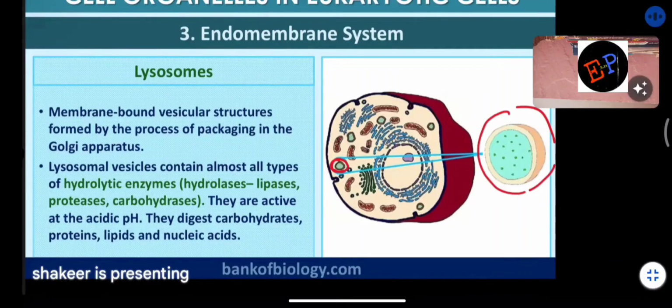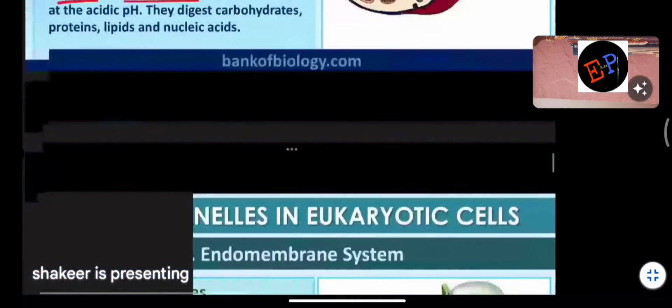So they contain some enzymes also. What kind of enzymes do they have? They have hydrolytic enzymes. Examples are lipases, proteases, and carbohydrases. So questions can be asked on this particular bit also. Understood? That's it.